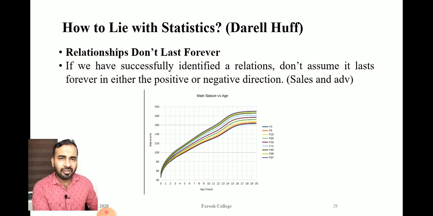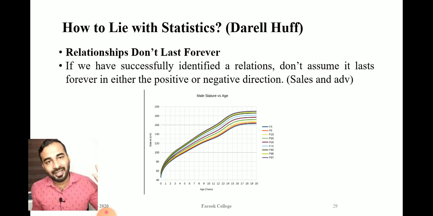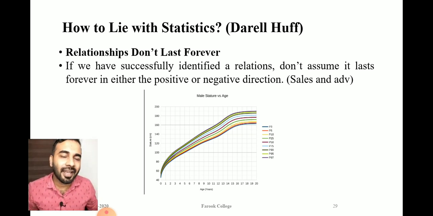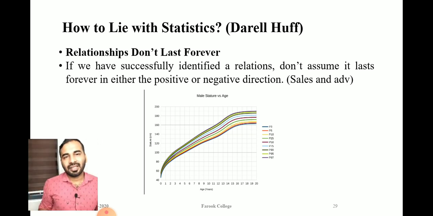After this, if any kind of disturbance happens, then this relationship will collapse. So any relationship doesn't last forever once it is established.